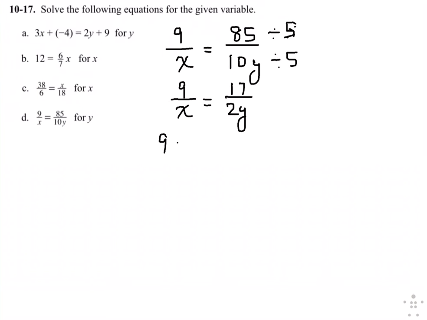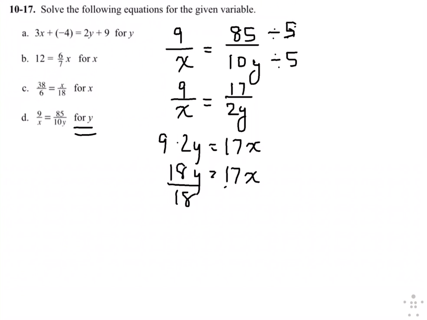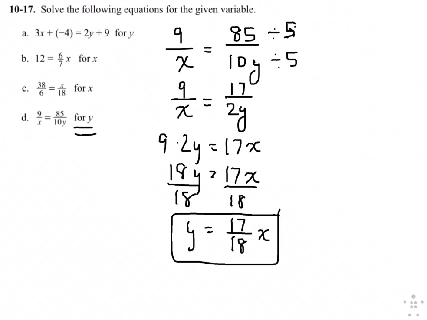And now we can cross multiply. So we get 9 times 2y equals 17 times x. So 18y equals 17x. And we want to solve for y, so we divide by 18, and we get y equals 17 18ths x. And we have solved that one. And I would leave it exactly like that. I would not put it in decimal form.